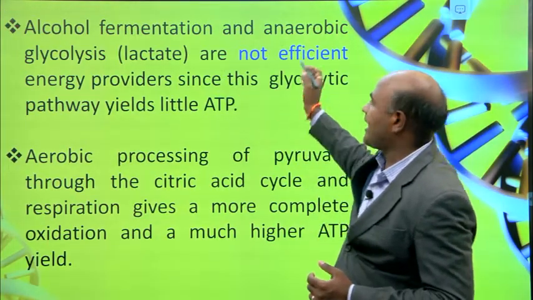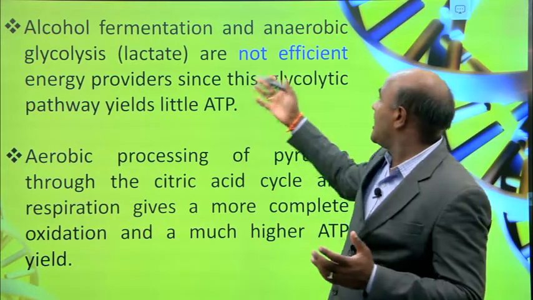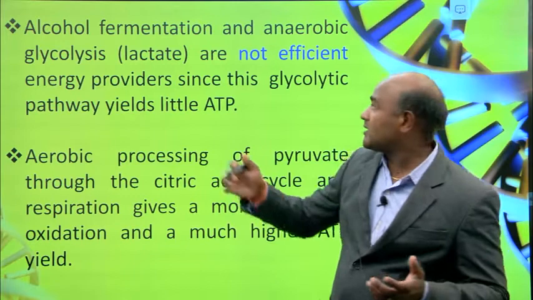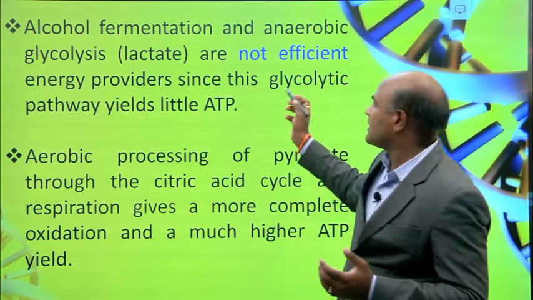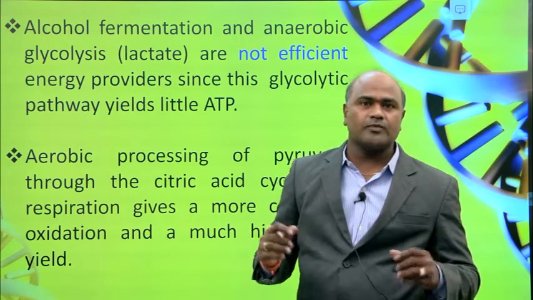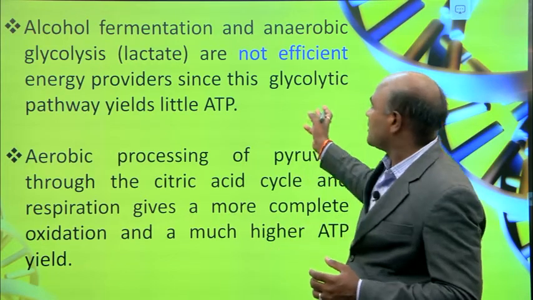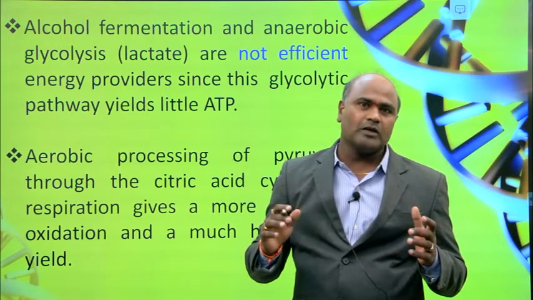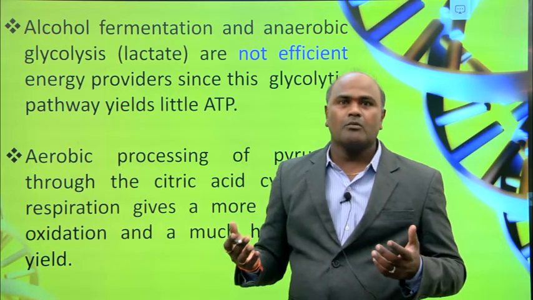Alcoholic fermentation and then anaerobic glycolysis. When you talk about anaerobic glycolysis, lactate, okay, is not an efficient energy producer. These are not very efficient energy producers. In this pathway you will get only a little amount of ATP molecules.